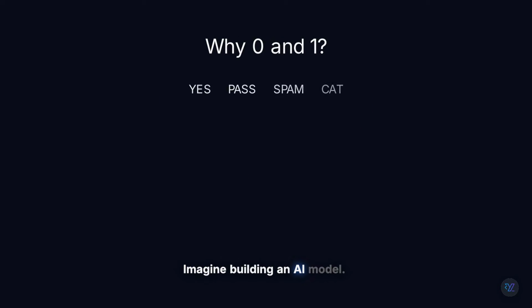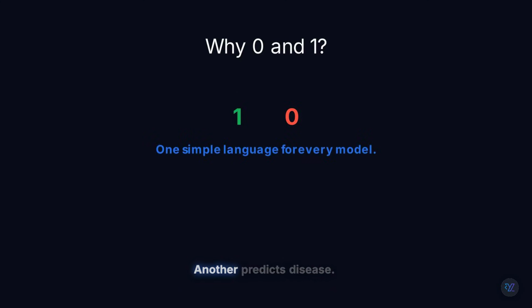Imagine building an AI model. One predicts spam, another predicts fraud, another predicts disease. Instead of inventing different labels every time, statistics uses one simple language. Success becomes 1, failure becomes 0. That tiny decision makes mathematics and machine learning a whole lot easier.